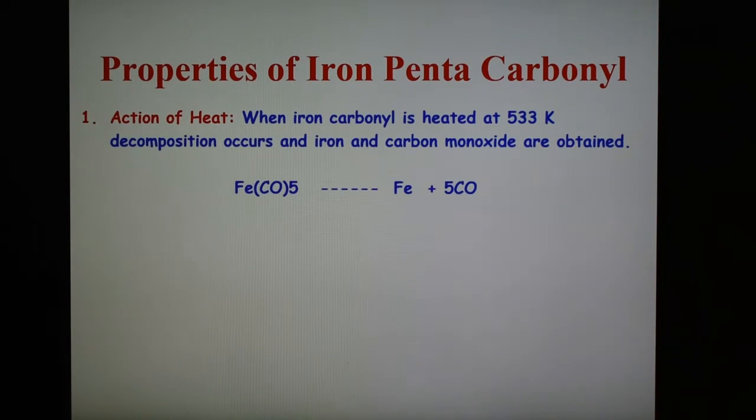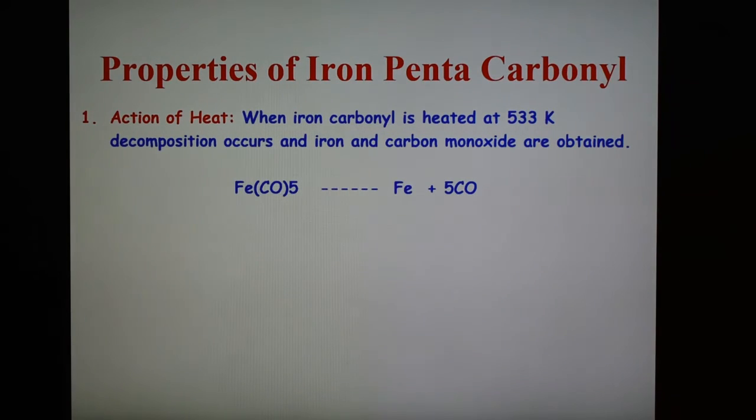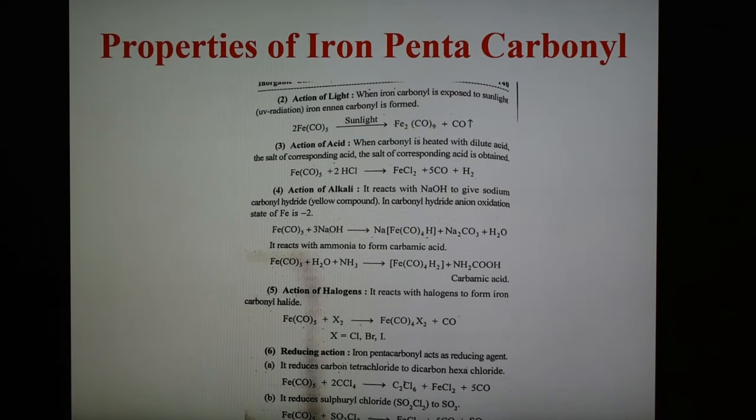And the second compound: the properties of iron pentacarbonyl. The first reaction is the action of heat. When Fe(CO)5 is heated, then iron and 5 CO get released. So upon heating, carbon monoxide is formed and metallic iron is also formed. So this is the first reaction of iron pentacarbonyl. And the second reaction is the action of light.